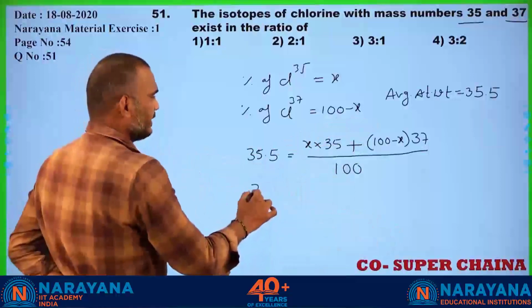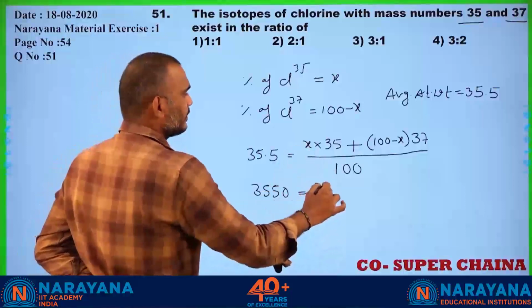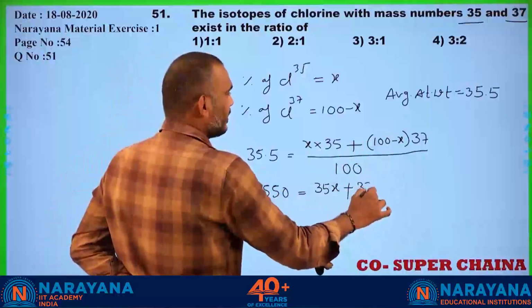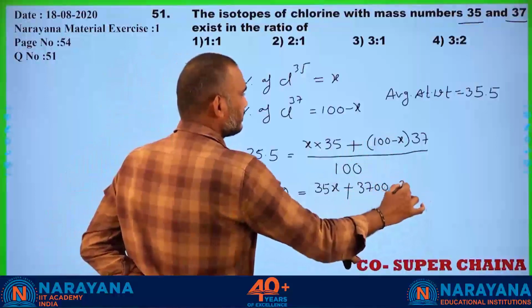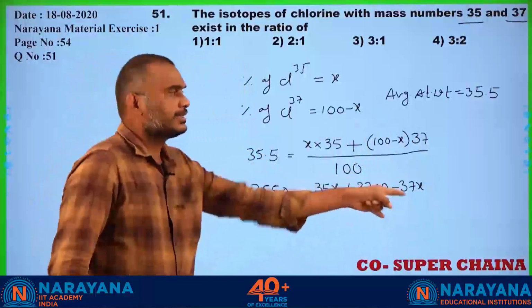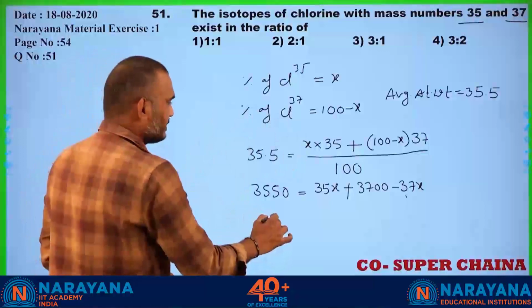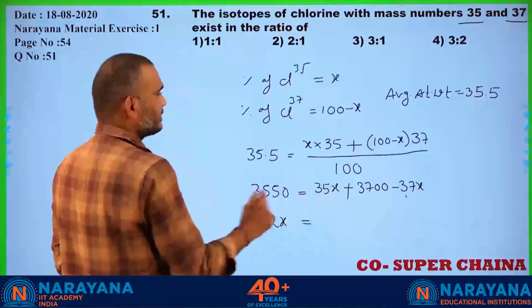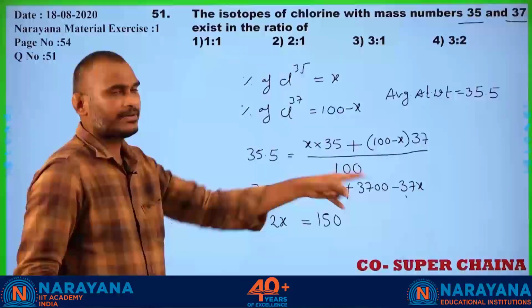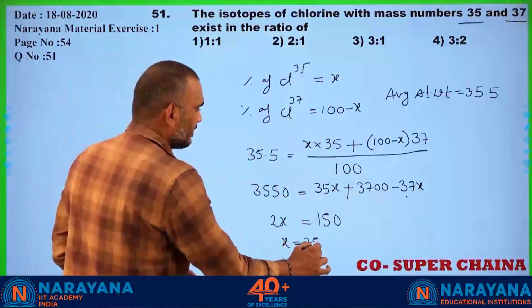Then 3550 is equal to 35X plus 3700 minus 37X. Now, bring the 2X to this side and it becomes 150. 3700 minus 3550, then X becomes equal to 75.